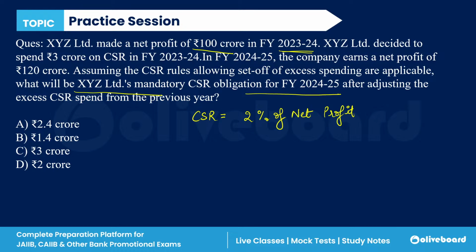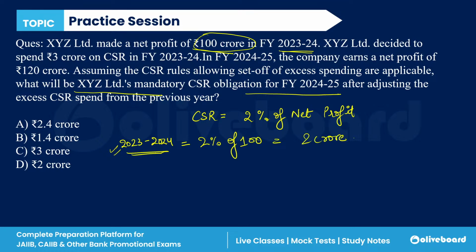How? Now, see, first of all, in 2023-2024, the net profit was 100 crore, right? So CSR for this year is 2% of 100 crore, that is 2 crore.